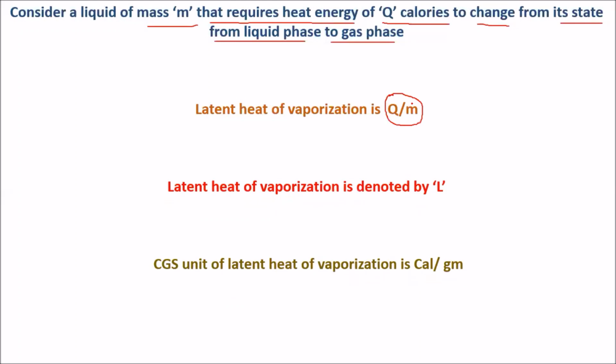The CGS unit is calorie per gram, and the SI unit is joule per kg.